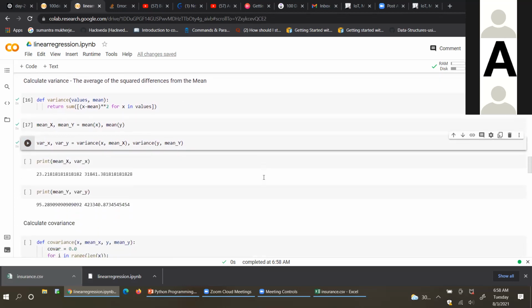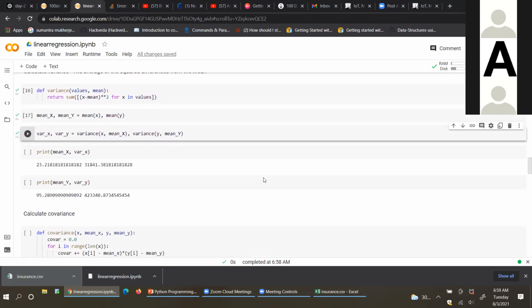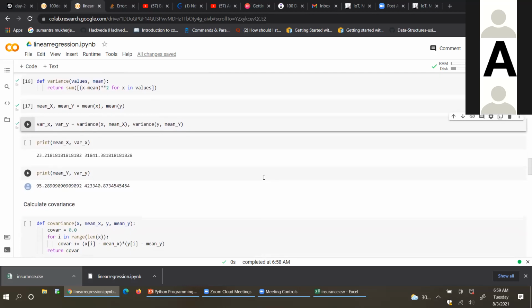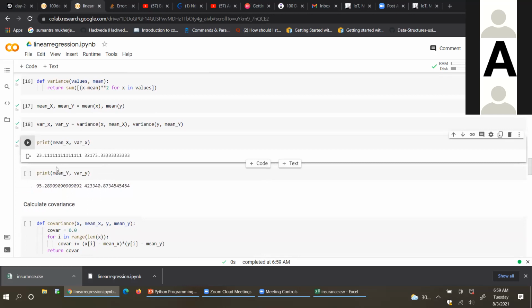So this step will find out the variance between each value of the X column and its mean. Similarly, it will find out the variance of each value of the y column and its mean value. Now you're going to print the mean of x and variance. So click on that, print mean x var x. See, you are getting the mean and variance here.